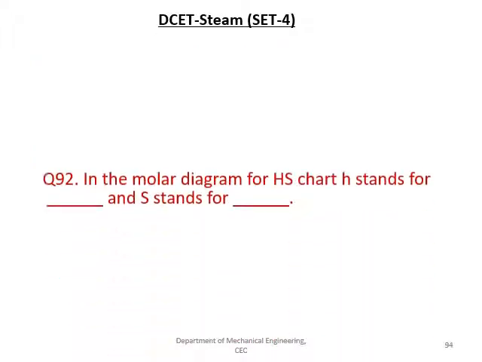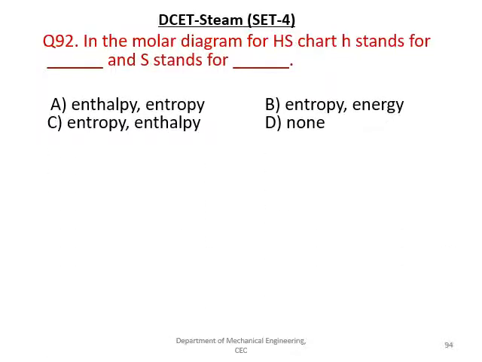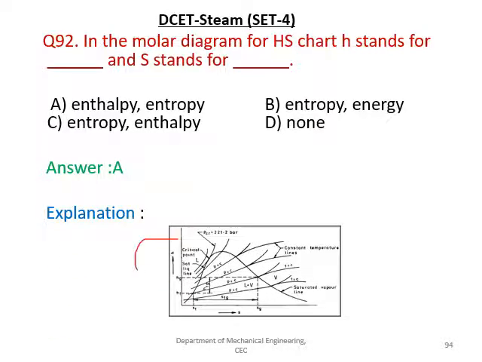Let us move to the next one, that is in the Mollier diagram for HS chart, H stands for what and S stands for what. The given options are enthalpy entropy, entropy energy, entropy enthalpy, D none. And the right answer is A, that is enthalpy and entropy. From the chart also we can make it clear. So on the x-axis it is H, that is enthalpy. On the y-axis it is entropy. So we can also use the Mollier diagram for finding out the dryness fraction also.